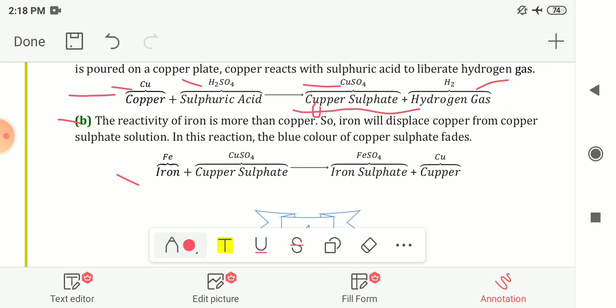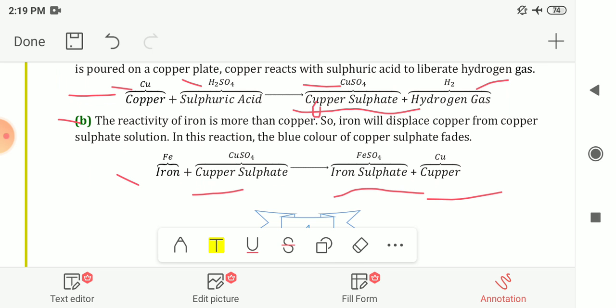So here the equation is given to you: iron reacts with copper sulfate. Iron, that means Fe, reacts with copper sulfate, that means CuSO4, and as a result it will give you iron sulfate, that is FeSO4, and copper, that is Cu. So this is the answer for this reaction.